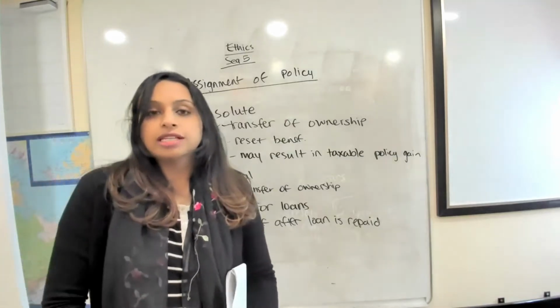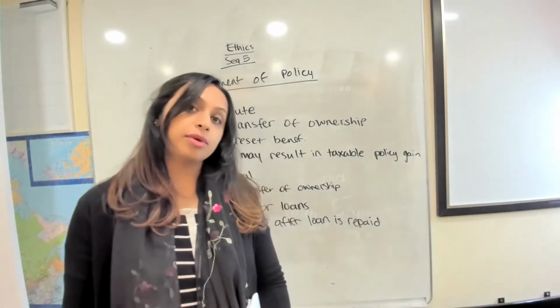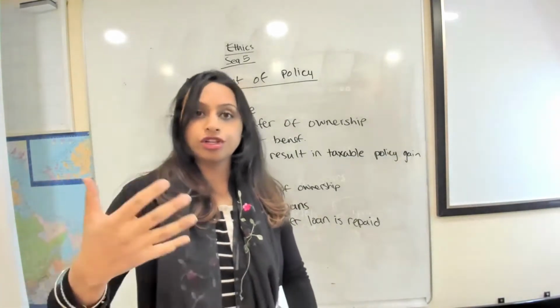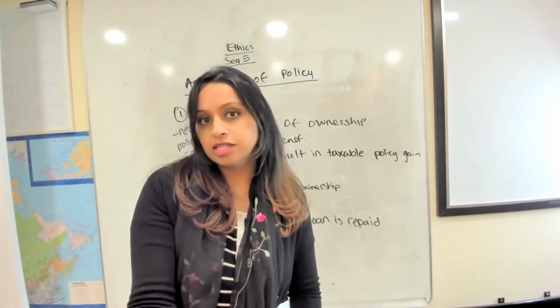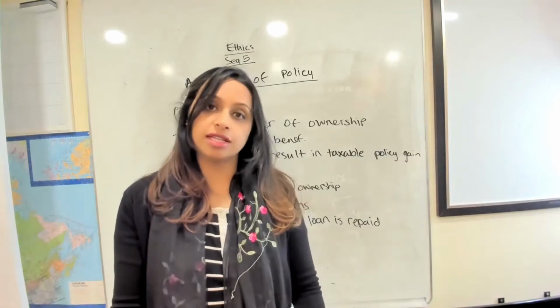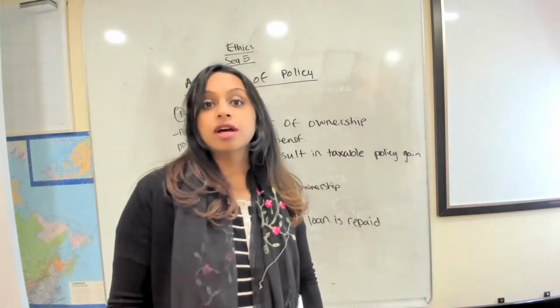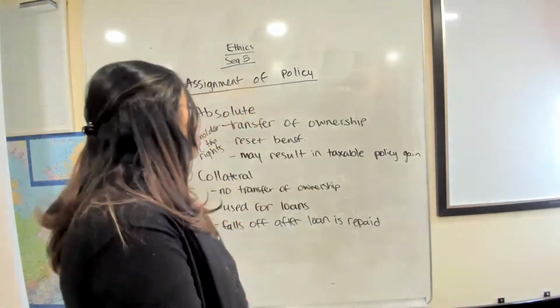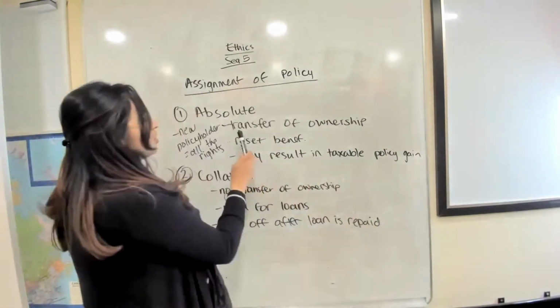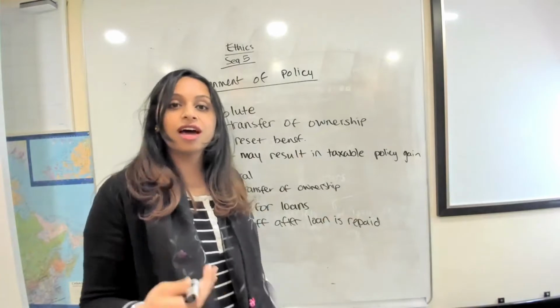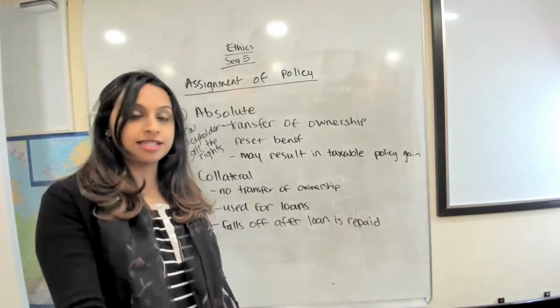Why would somebody do that? So let's say a parent purchases a life insurance policy on their child, and now the child is old enough, so they want to transfer that policy over to them so they can do with it what they like, right? So that's an absolute assignment. So they're transferring the full ownership of that policy to them.